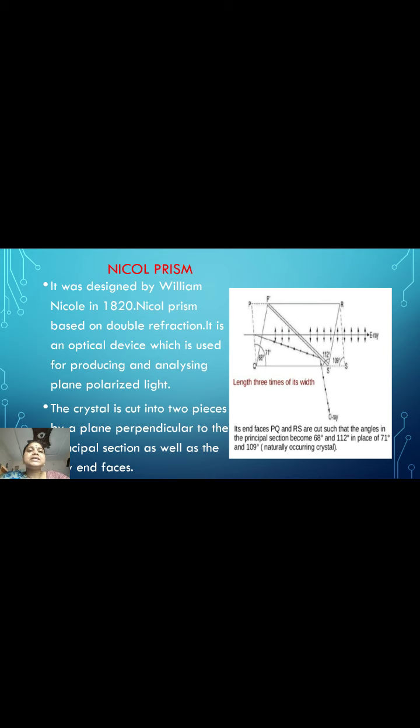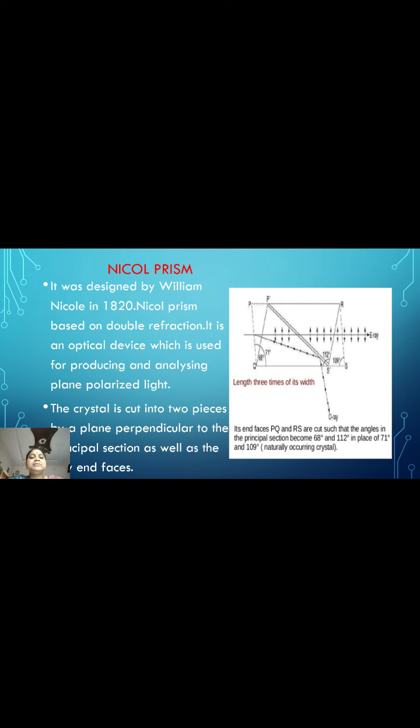The crystal is cut into two pieces by a plane perpendicular to the principal section as well as the new end faces. The process of Nicol prism is, when unpolarized light is passed through a uniaxial crystal, it splits up into two plane polarized rays, that is the ordinary and extraordinary rays.